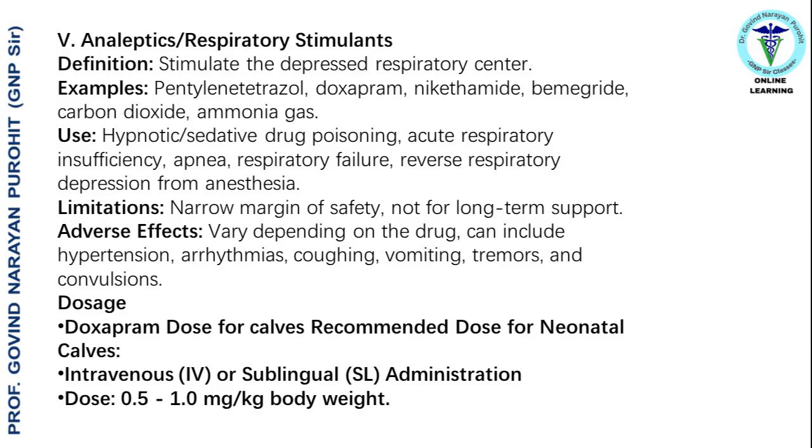Now we discuss the analeptics or the respiratory stimulants. The analeptics stimulate the depressed respiratory center. Examples: pentylenetetrazole, doxapram, nikethamide, bemegride, carbon dioxide, ammonia gas. Use: hypnotic and sedative drug poisoning, acute respiratory insufficiency, apnea, respiratory failure, reverse respiratory depression from anesthesia. Limitations: narrow margin of safety, not for long-term support.